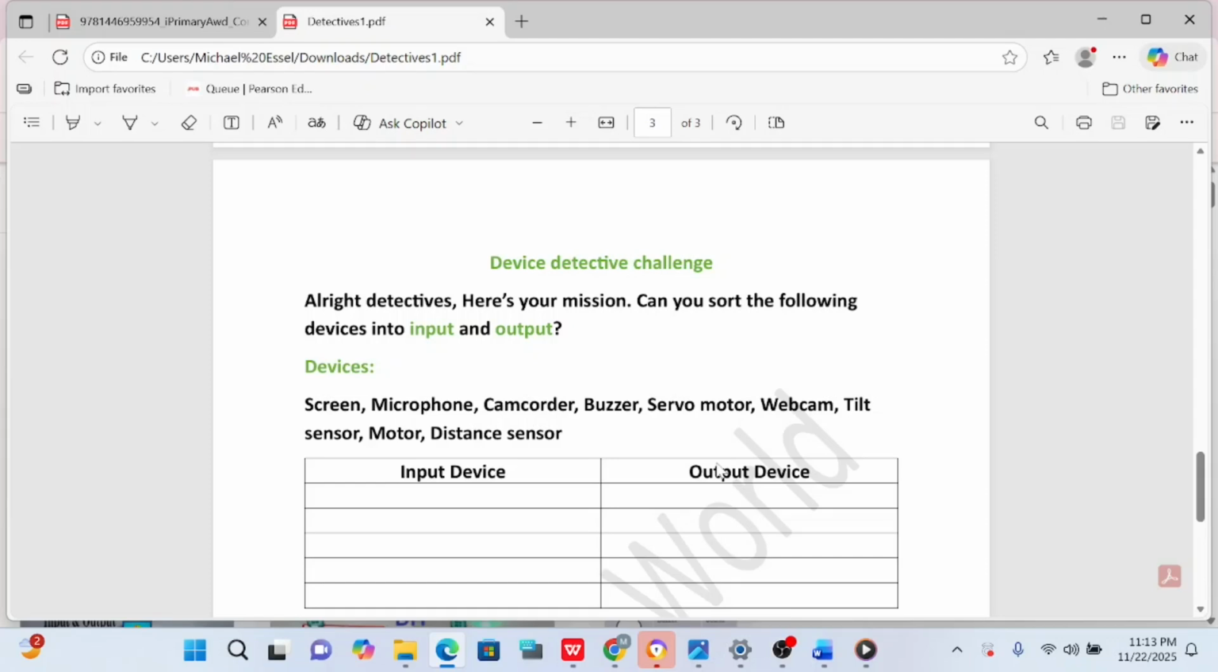Alright, detectives, here is your mission. Can you sort the following devices into inputs and outputs? Okay, so we have the devices: screen, microphone, camcorder, buzzer, servo motor, webcam, tilt sensor, motor, distance sensor. Can you sort these superheroes under input and output device? Okay, let's go.